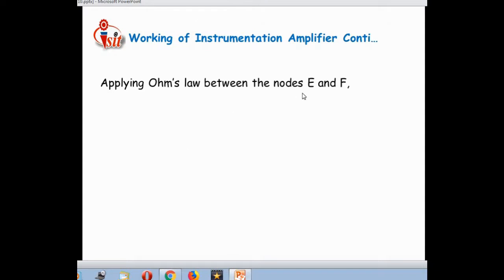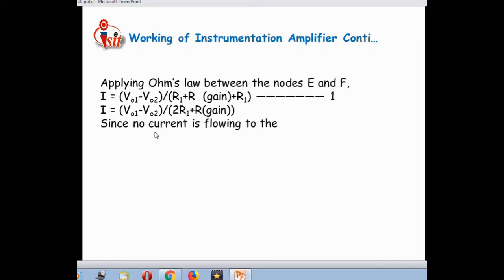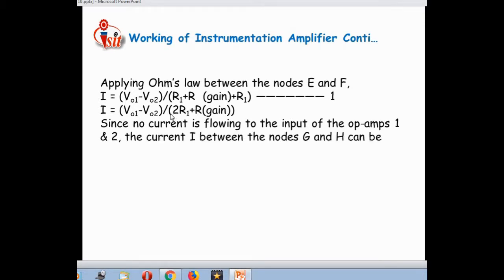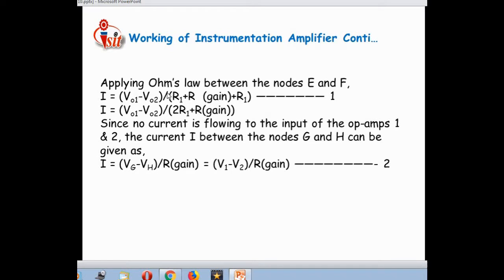Applying Ohm's law between the nodes E and F, Ohm's law says that current is equal to voltage divided by resistance. The voltage across the E and F nodes is the input terminal difference, V01 minus V02, divided by R1 plus R gain plus R1 from this circuit diagram. Simplifying, R1 and R1 make 2R1. Modifying that equation 1, we get: